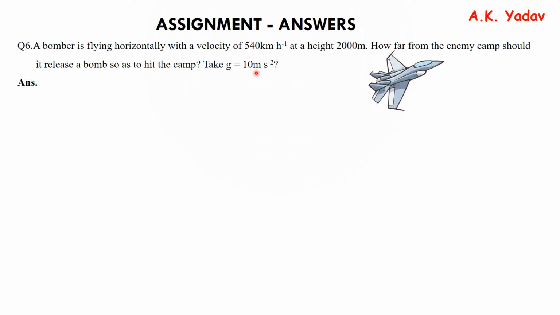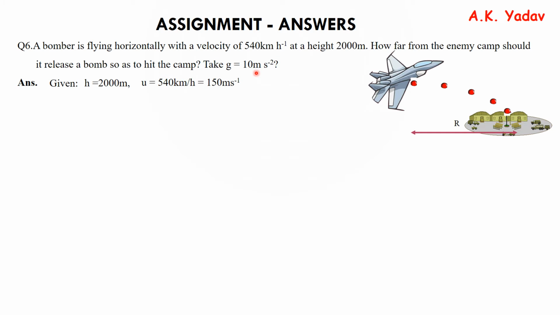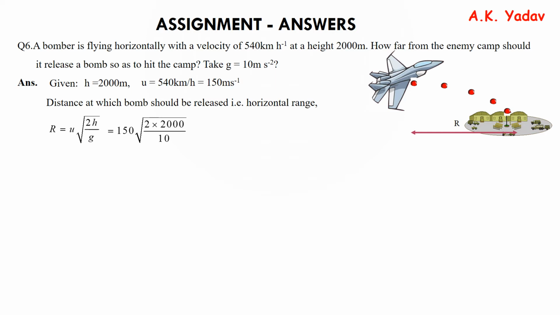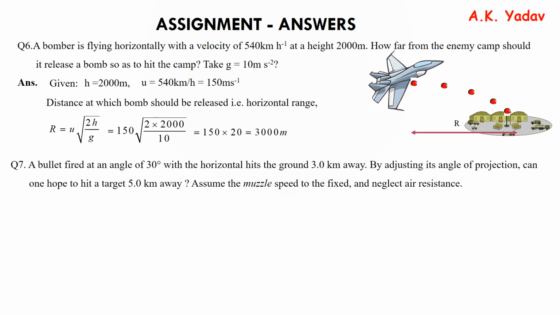Now this is the fighter plane, this is the camp, and the distance should be equal to R. Okay, and he released and it should hit the enemy camp. So what is given? H is 2000, u is 540 kilometer per hour, that is 150 meter per second. Now the distance at which the bomb should be released should be equal to the horizontal range, that is R is equal to u under root of 2H by g. We put all the values, and what we found? R is equal to 3000 meters.